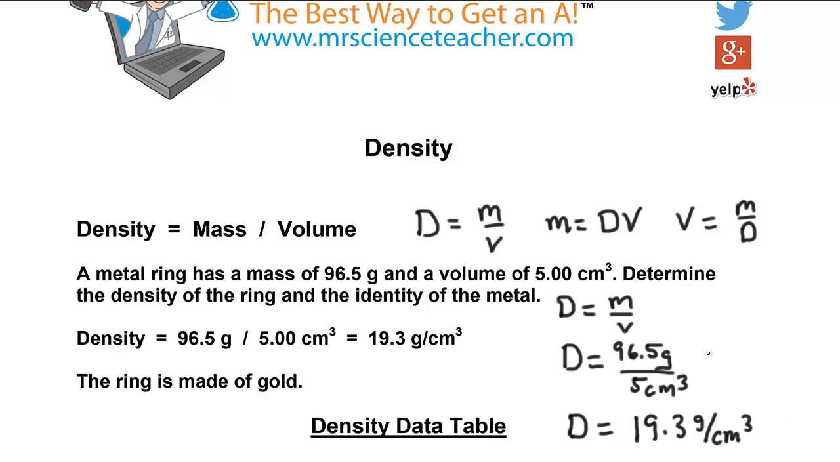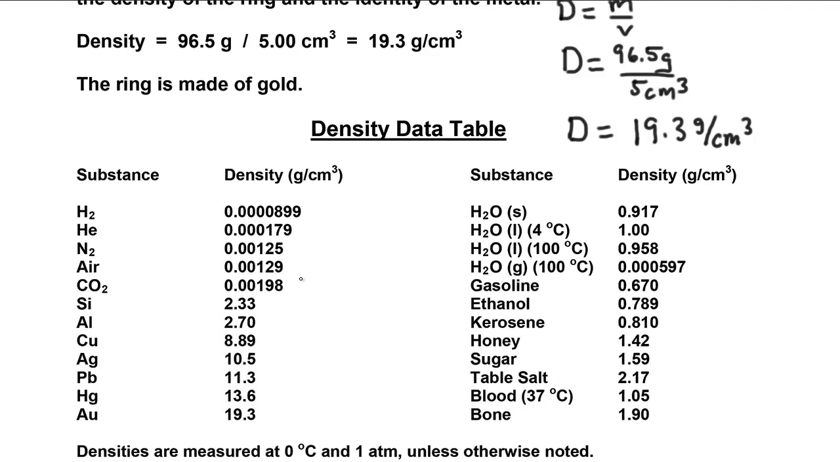Okay, well, how are we going to determine the identity of this metal? Well, it turns out if we go to a density data table, so that's just right here, I have it all set for us with a whole bunch of different substances and their density listed. And so if you go down, you'll find 19.3. That's the density of this stuff called Au. Now Au is gold. The ring is made of gold. You might not know that Au was gold, and that's okay, because this week we're going to be studying the periodic table and we'll get to learn all the different elements and their symbols. So don't let that bother you if you didn't know that Au was gold.